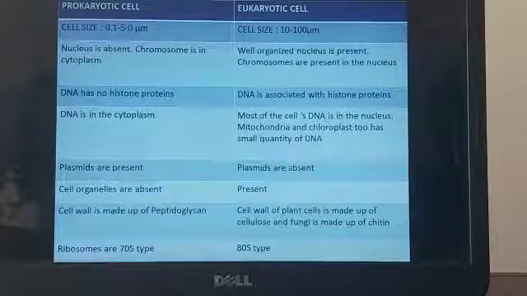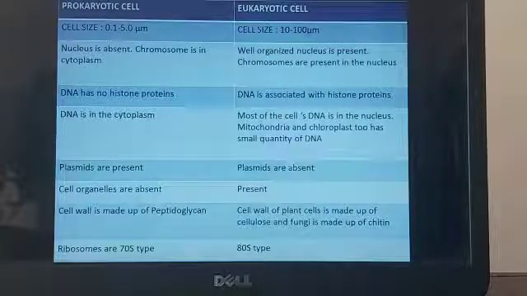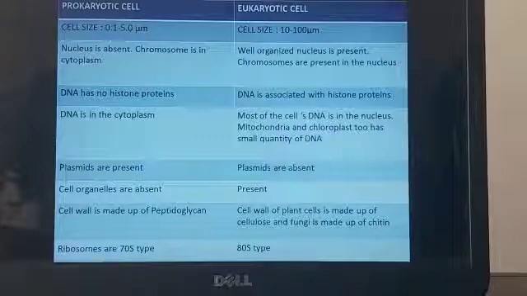That is a theory. Now the next difference is the plasmids are present in prokaryotic cell whereas absent in eukaryotic cell. Now what are these plasmids? Just now I told you that the extra chromosomal DNA, means the DNA that is extra to the nucleus, is present in mitochondria and chloroplast in eukaryotic cell. Similarly, apart from the chromosome that is present in the cytoplasm, in the prokaryotic cells, plasmids, meaning small stretches of DNA, are present in the cytoplasm. We will study about the plasmids in some other chapter in detail. So for now you please understand that the plasmids are present.